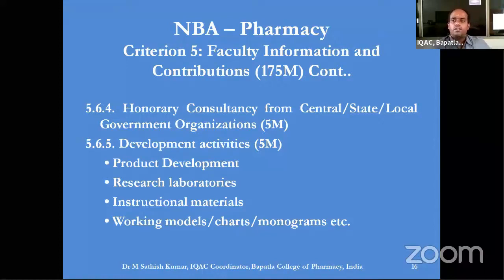any specific research laboratory promoted by the college individually, any instructional material related to teaching, learning, or even for research, will be given weightage. Any new working models, some charts, scientific charts, some monograms developed by the institution or by the faculty or by the students also contribute to the developmental activities. Some of these are related to research, some of them are indirectly related to research.